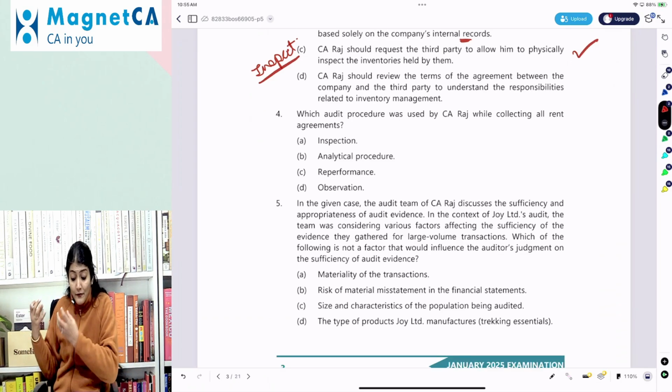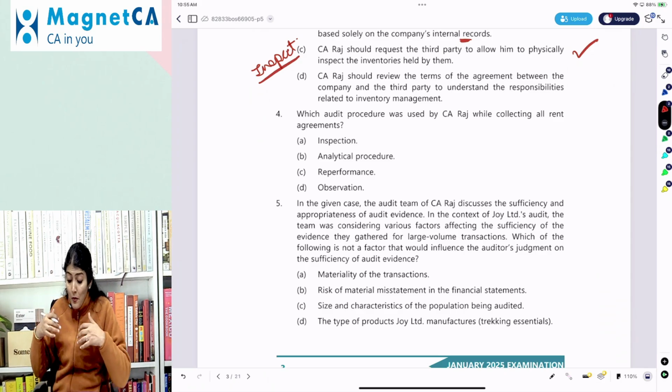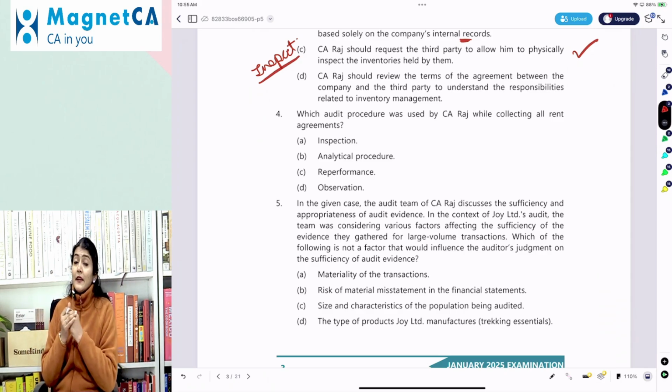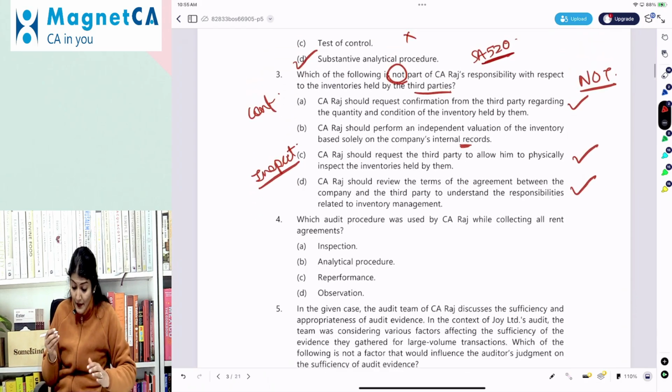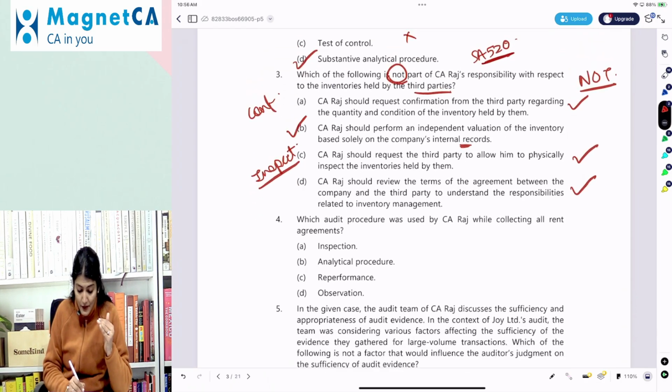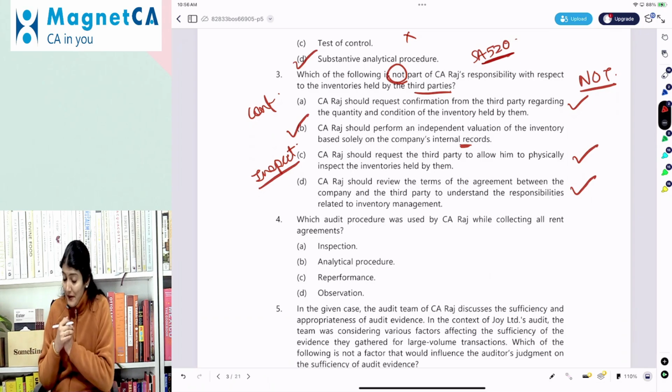CA Raj should review the terms of engagement between the company and the third party to understand the responsibilities related to inventory management. So again, that is CA Raj's responsibility. So what is not the responsibility of CA Raj? It is the point B.